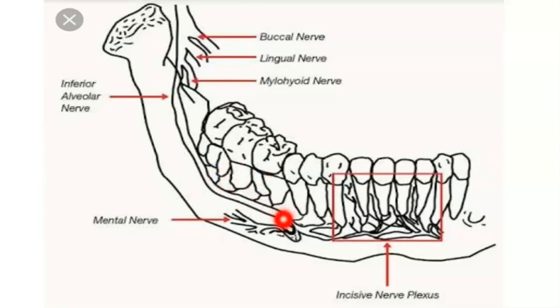Mental nerve, here is the mental nerve, which is a branch of the inferior alveolar nerve, which comes out through the foramen called the mental foramen. It supplies the chin area, chin and this lip region. Okay, and one branch called the incisive nerve, which is a continuation of the inferior alveolar nerve. So inferior alveolar nerve has two branches, mental and incisive nerve here.